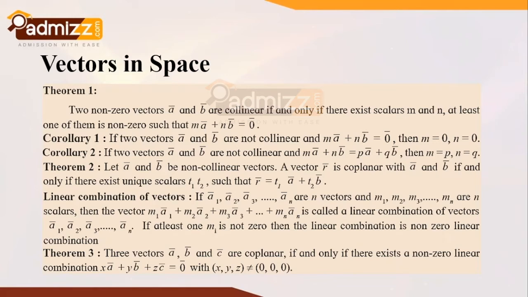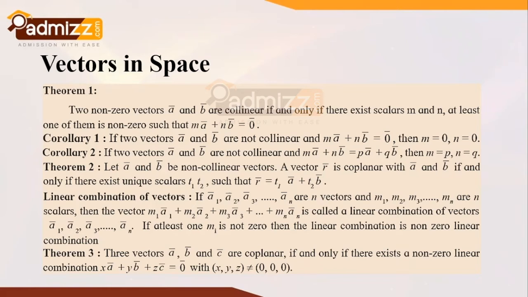Now as and when it comes to the discussion of linear combination of vectors, we find that if a1 bar, a2 bar, a3 bar up to an bar, that means there are n vectors taken at one instance, and m1, m2, m3 etc. up to mn are n scalars, then the linear combination states that the scalar and vector multiplication and addition of the corresponding vectors, that is m1 a1 bar plus m2 a2 bar plus m3 a3 bar plus up to plus mn an bar, this signifies the linear combination of vectors. Also if at least one mi is non-zero, then the linear combination is a non-zero linear combination.